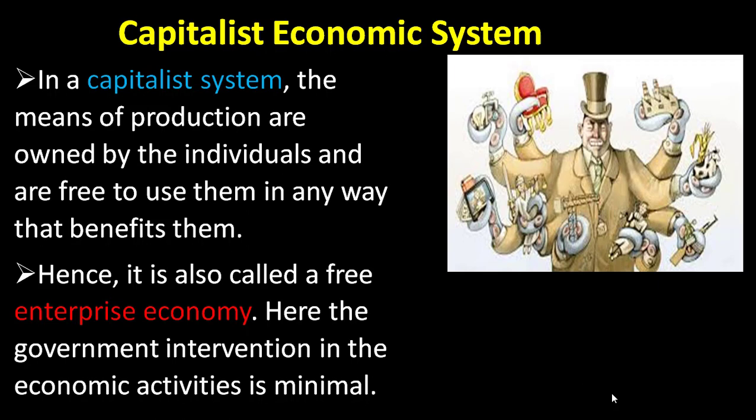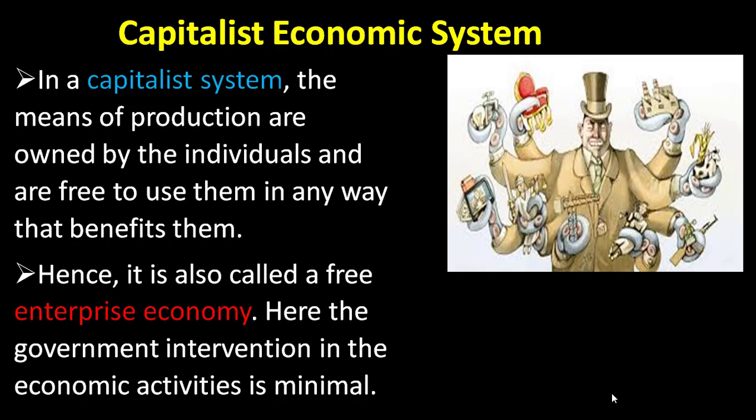Hence, it is also called a free enterprise economy. Capitalism is also called the free enterprise economy.